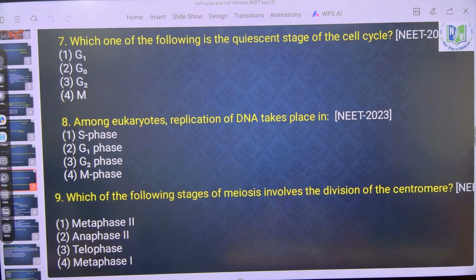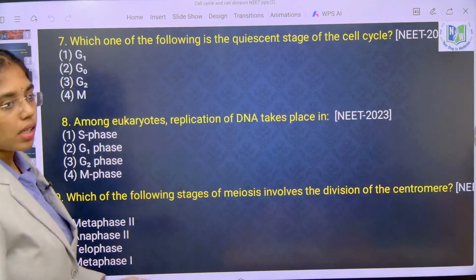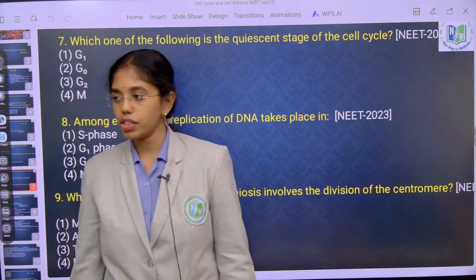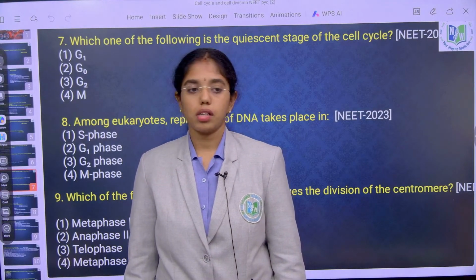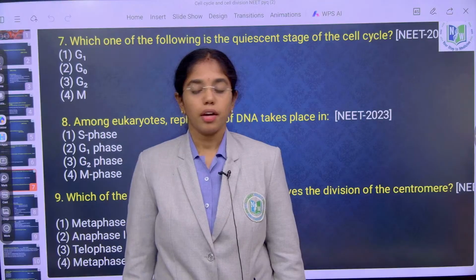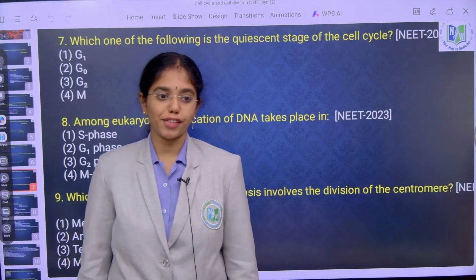2023 again. Which one of the following is the quiescent stage of the cell cycle? What is that? G0 phase. Cells are metabolically inactive in G0 phase. True or false statement? False. Cells are metabolically active.